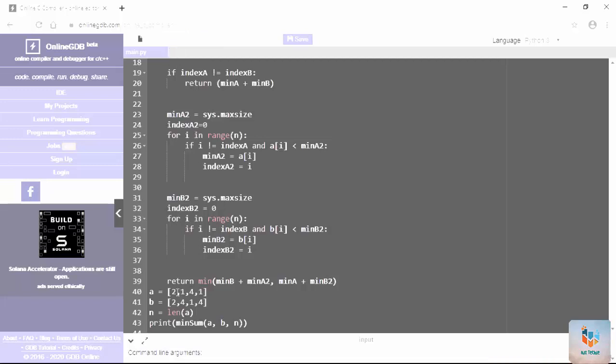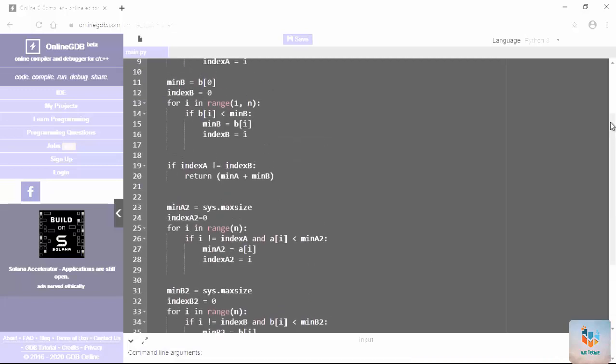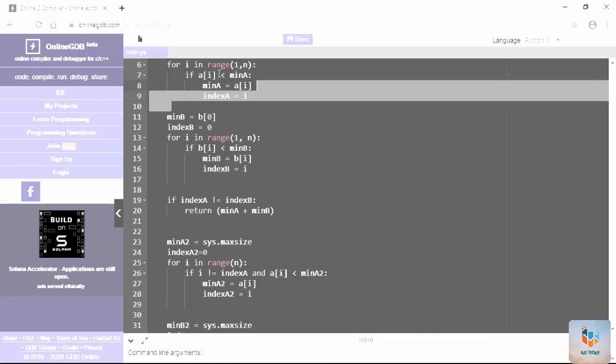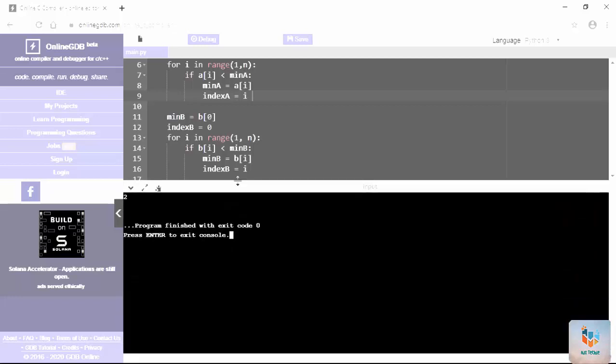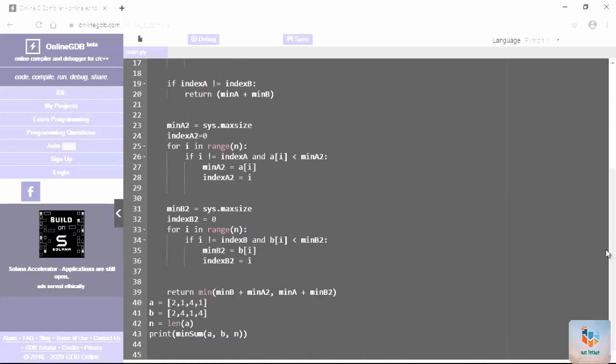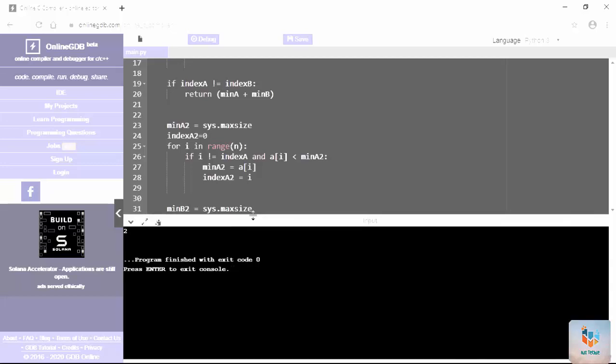You can see it has been given 2141. For 2141 they will be checking the value, like minimum, whether A is less than minimum, and the indexing, everything. Then for B it is checked, and again for minimum of A2, getting an indexing will be checked. So here you can see the answer is 2. For 2141 and 2414, it has been given the answer 2. So this is how you need to find the maximum value or a minimum indexing in a given set of integers.